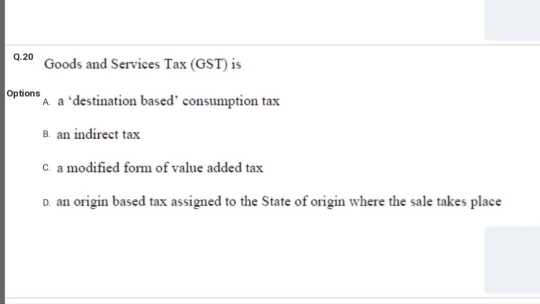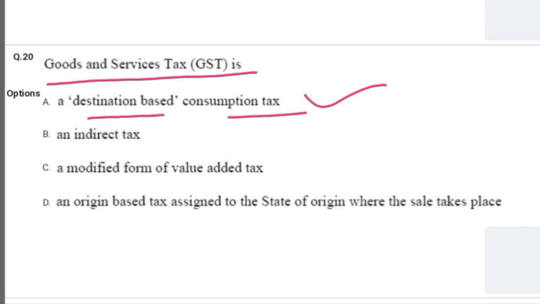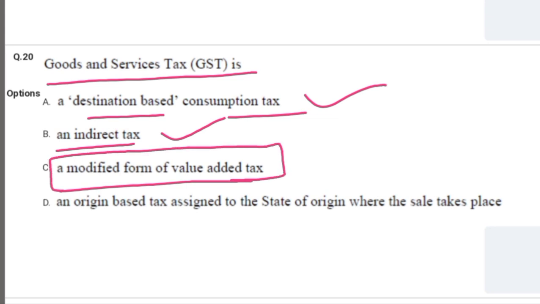Next question is, GST is, options are, a destination based consumption tax. Yes, that is true. It is an indirect tax. Yes, GST is an indirect tax. A modified form of value added tax. I'm not sure whether it is a modified value added tax in the context of India, but in other countries we say value added tax is GST. Value added tax and GST are synonymous in other countries.